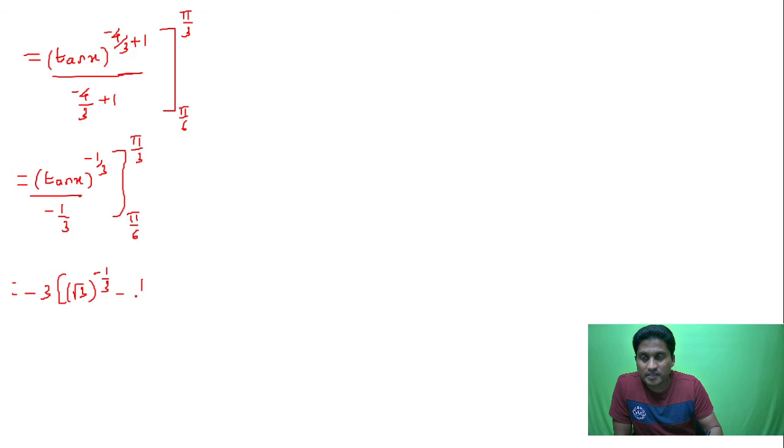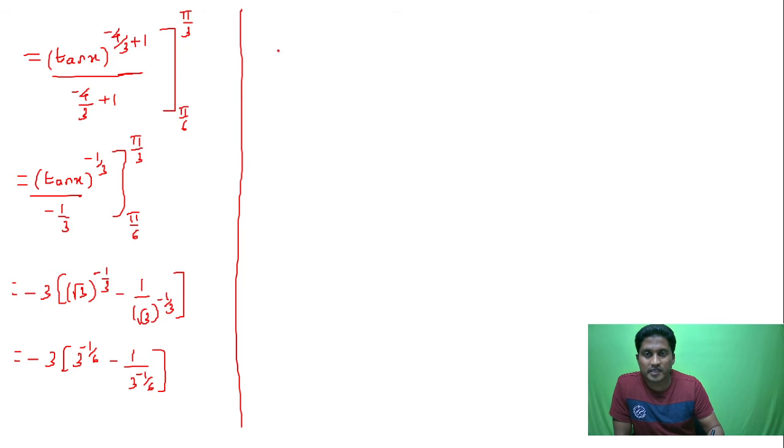Minus the lower limit, tan 30, which is 1 by root 3. So this will be minus (1 by root 3) whole to the power of minus 1 by 3. So this is minus 3 times 3 to the power of minus 1 by 6, minus 1 by 3 to the power of minus 1 by 6. Powers are added. If I open the bracket, you will get minus 3 and then 3 to the power of minus 1 by 6. Minus and minus is plus.